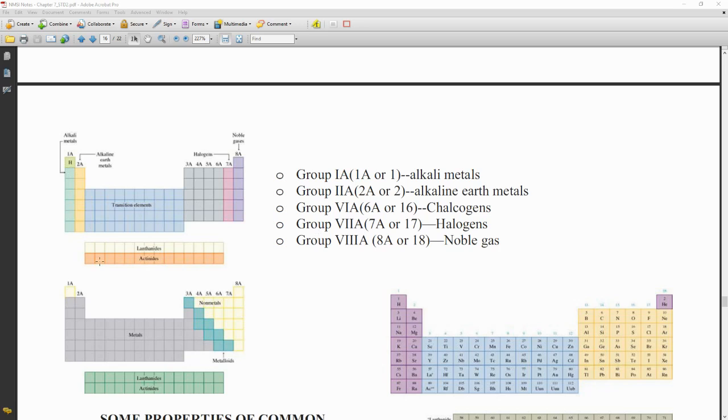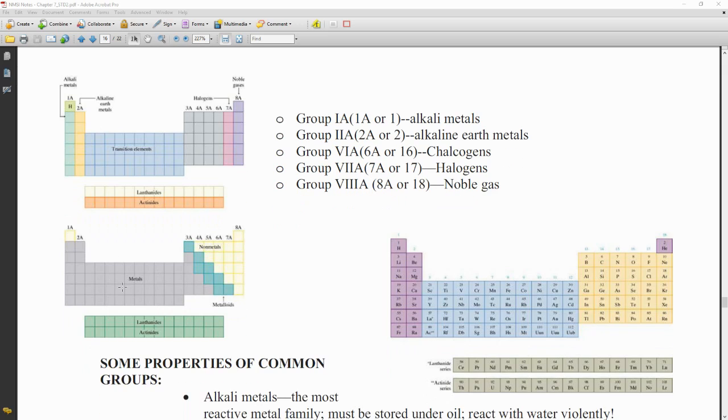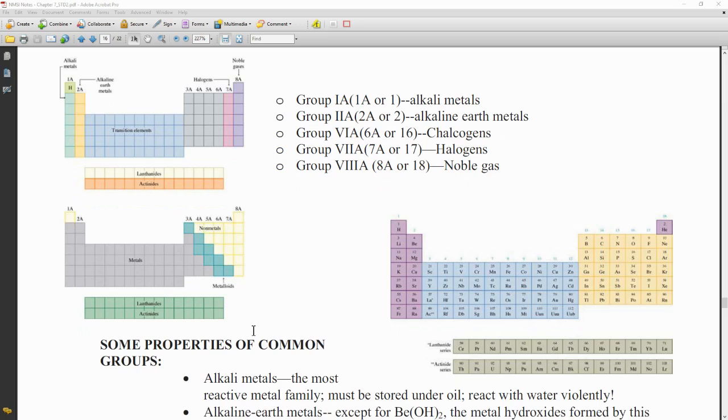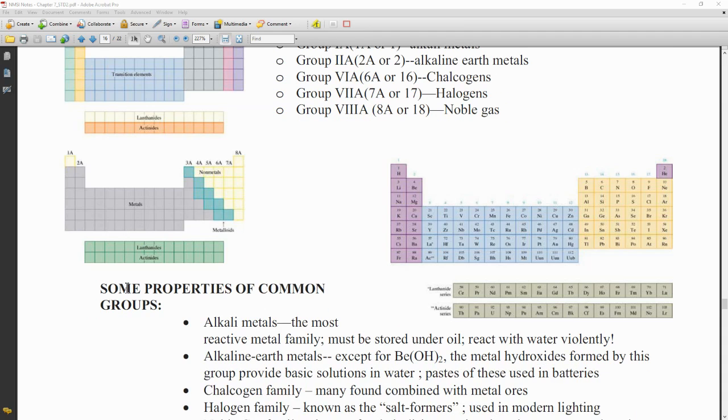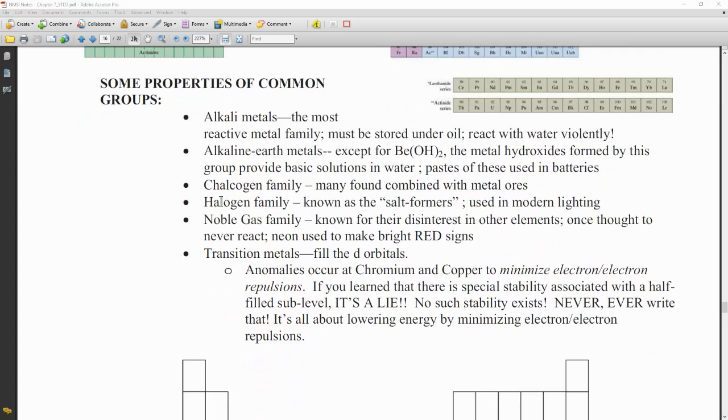And so you'll notice that there are some things here in these notes about the A and B groups, although we more commonly use just the 1 through 18 numbering for our group numbers these days. The lanthanide and actinide series, again, are down below the periodic table. The majority of the periodic table are metals, and the nonmetals are then in the upper right. So there's a little review of a couple of things here.